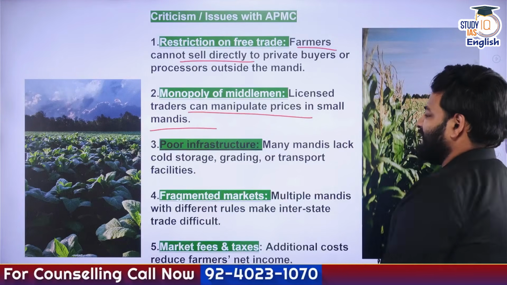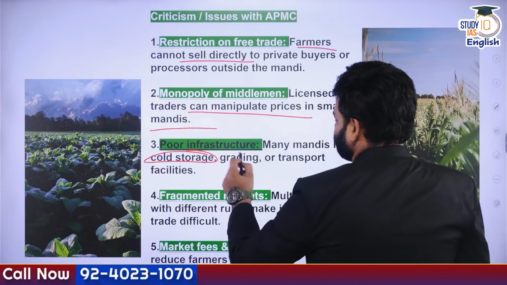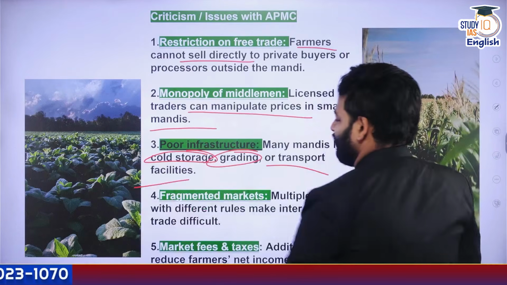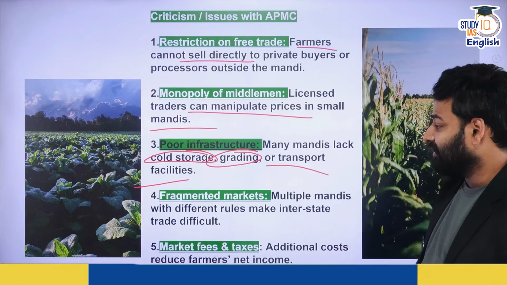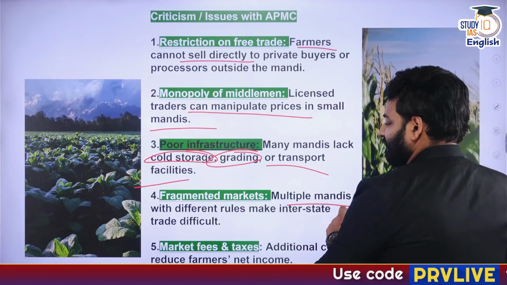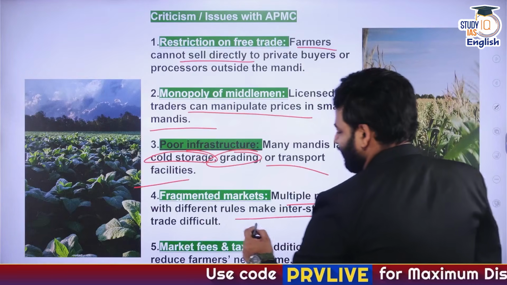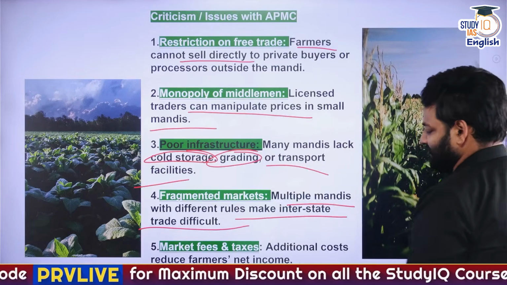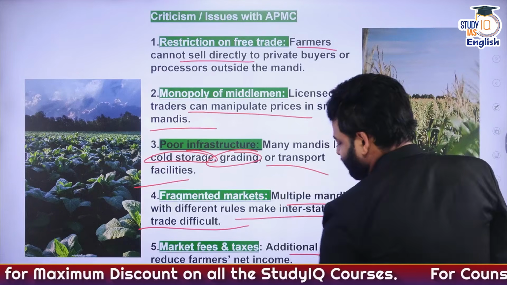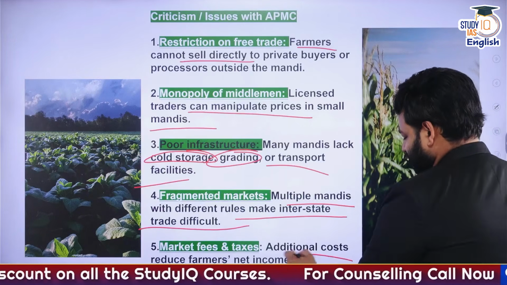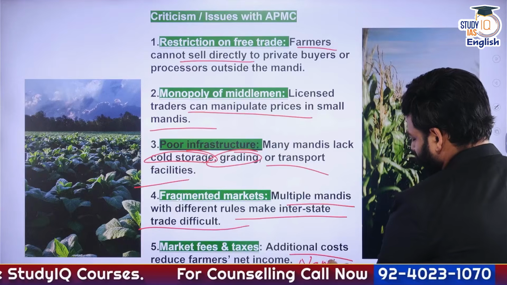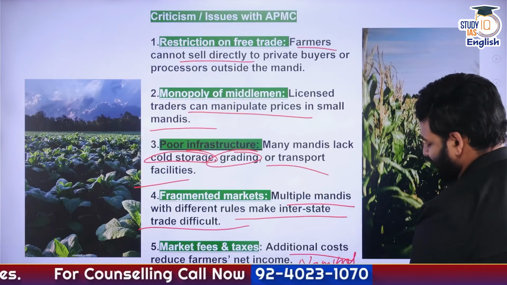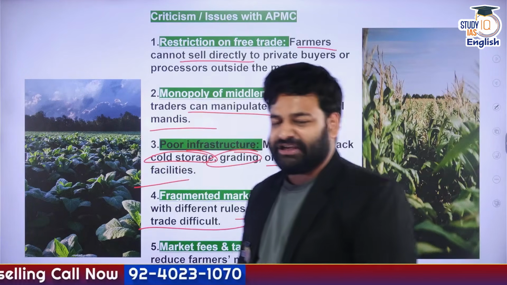Third, poor infrastructure. Many mandis lack cold storage, grading, or even transport facilities. Then fragmented markets. Multiple mandis with different rules make interstate trade difficult. And finally, market fees and taxes. Additional costs reduce the farmer's net income. But that's quite nominal, so it is not exactly what we would call a criticism.